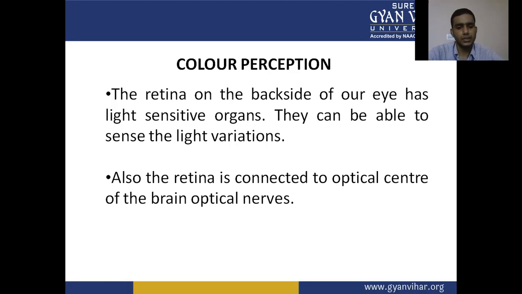Also, the retina is connected to the optical center of the brain by optical nerves.